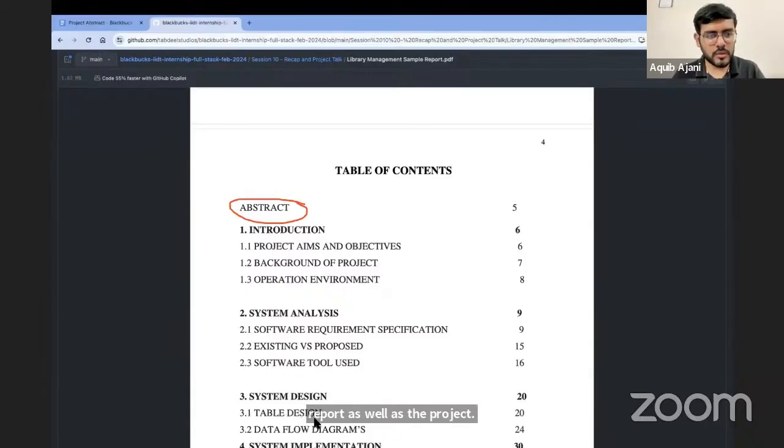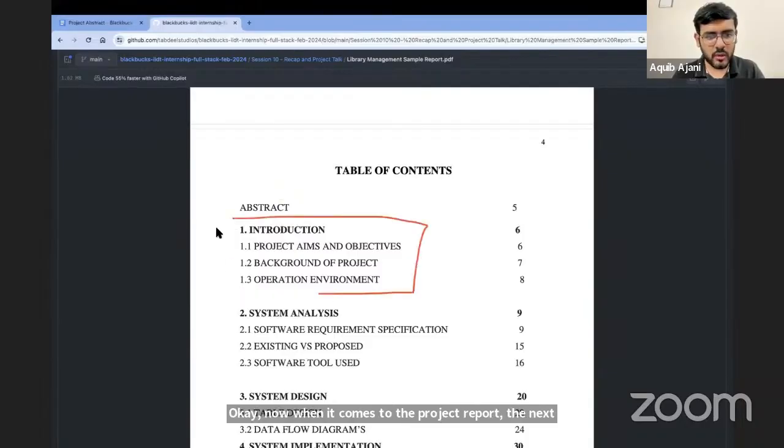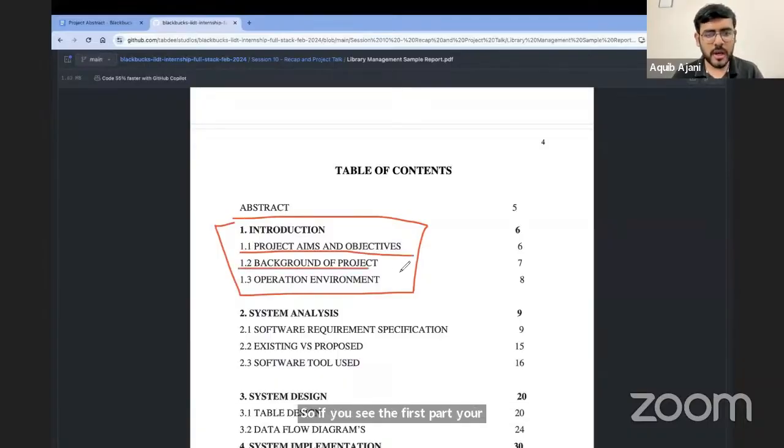Now, when it comes to the project report, the next thing we have to focus on is the introduction section. The first part here is project aims and objectives. The second part is background of project. The third part is operation environment. What I recommend is that you follow these indexes exactly.